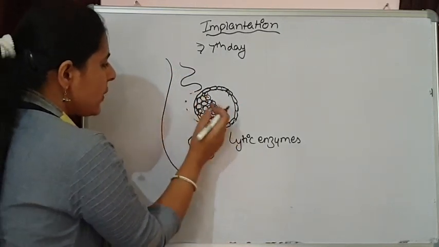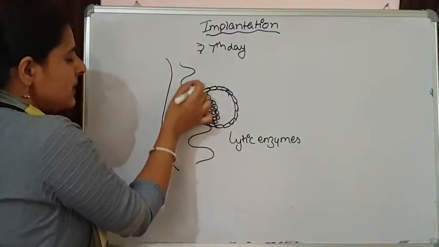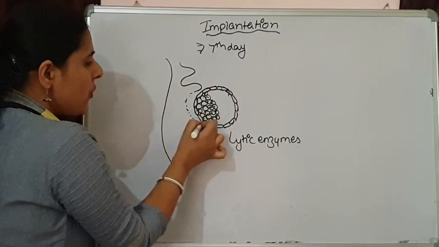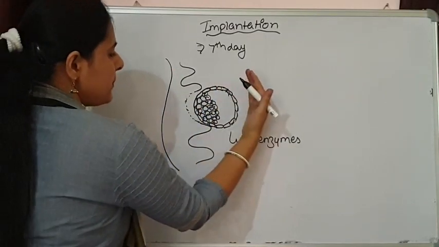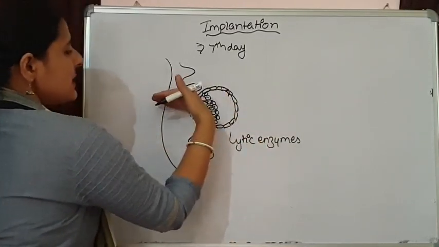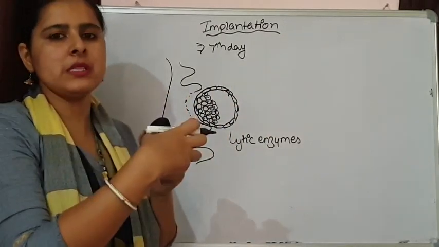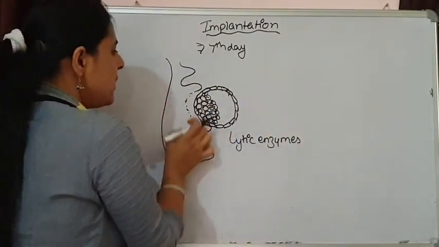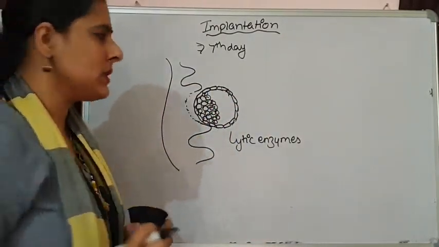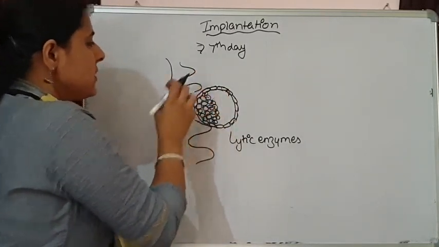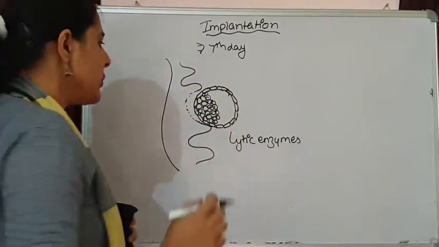So this wall is going to dissolve a little bit. There will be loosening of the wall, and this blastula is going to move deep inside the endometrial wall of the uterus. This is the first thing which this trophoblast is going to do.